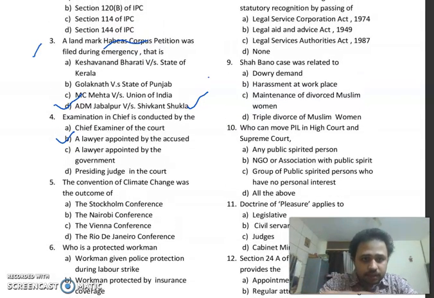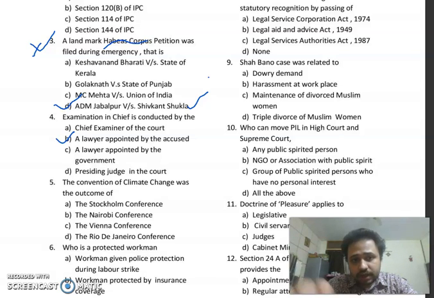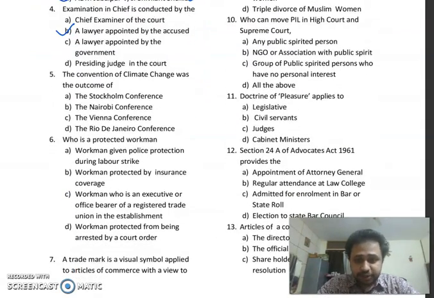In the MCQ number 3, the Keshavananda Bharati case is related to the preamble and the basic structure. The Golaknath case is related to amendment of the fundamental rights. MC Mehta is related to environmental laws, and ADM Jabalpur is related to the habeas corpus case or fundamental right case, in which it was held that during the time of emergency, one cannot go to the courts for enforcement of fundamental rights.